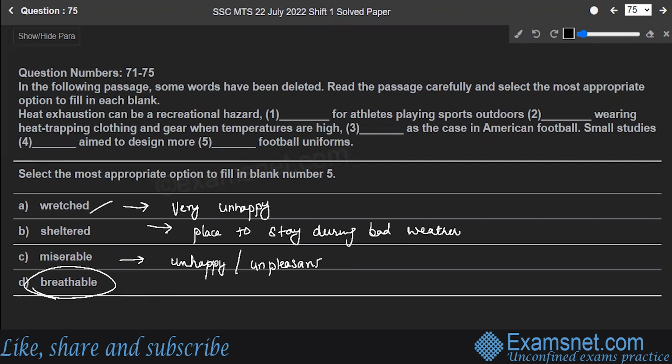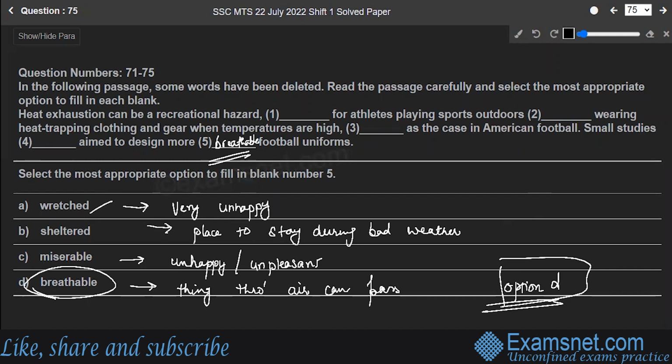Breathable, as the word says, something through which air can pass, right? So, small studies have aimed to design breathable football uniforms. Hence, option D is the correct answer to the question.